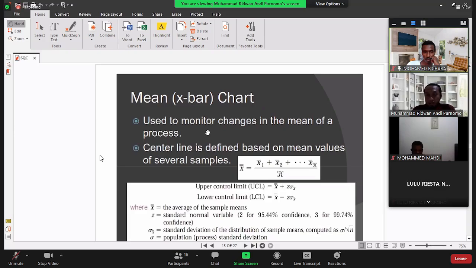Center line is defined based on the mean value of several samples. We will work with samples, not all of the data, but just some of the data. And here, I think it's normal, we can use 2 or 3 standard deviations and so on. Okay, now here we have an example.